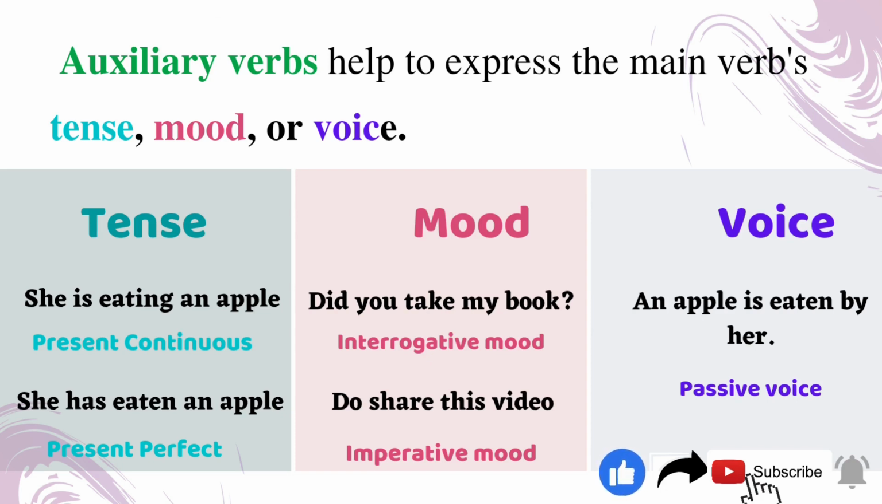Next, let's move to the mood. Did you take my book? Here in this sentence, we get the interrogative or question mood. Someone is raising a question, right? And the next one is, do share this video. This sentence starts with the verb and commands an action. It shows the imperative mood, right? Let's see the final one, voice. An apple is eaten by her. This shows the passive voice.